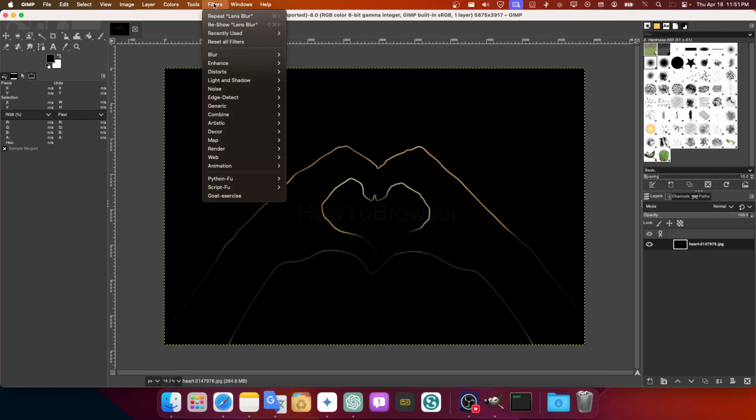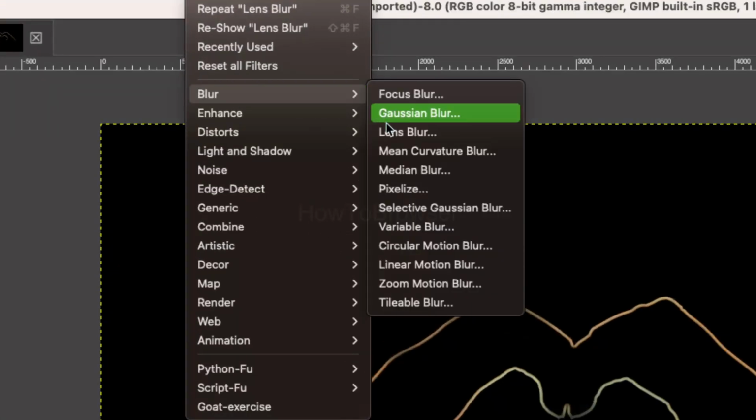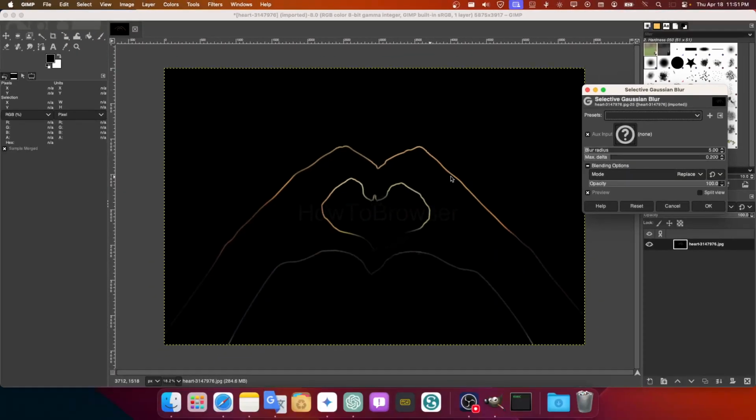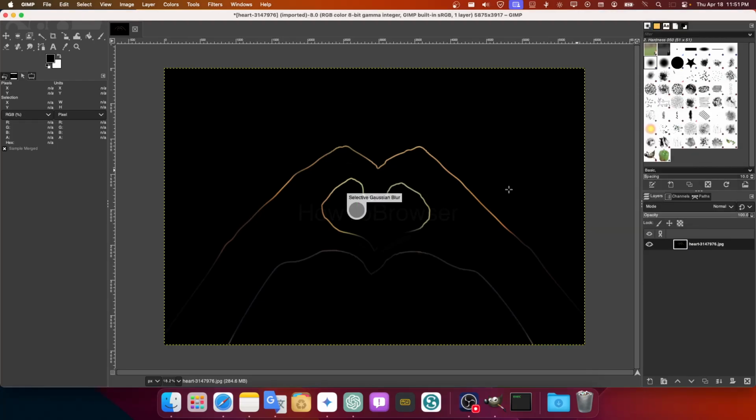So now another filter, we have variable blur, a pixelate one as well. So that's where you can find blur in GIMP.